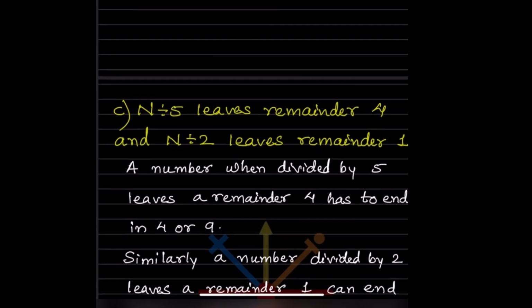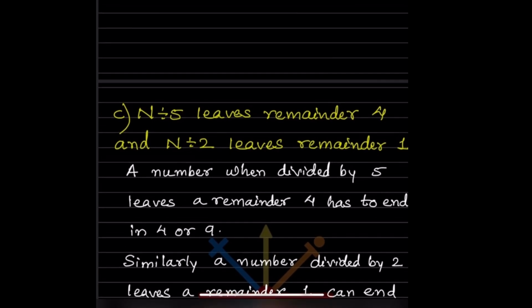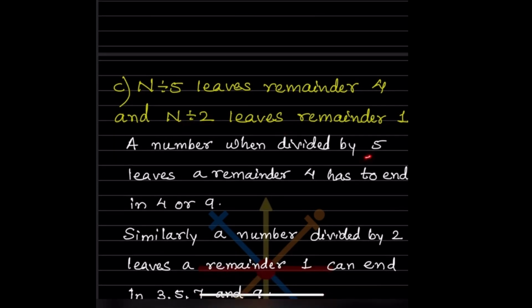Now, n divided by 5 leaves remainder 4 and n divided by 2 leaves remainder 1. A number divided by 5 leaving a remainder 4 has to end with either 4 or 9. Suppose we take 54 or 64.